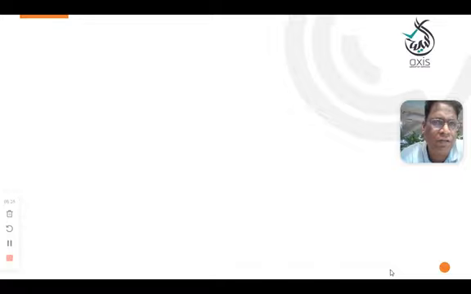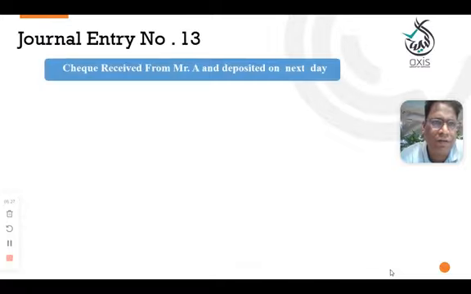Come to the next general entry number 13. Here check received from Mr. A and deposited into the bank on next day. Meaning today the check came from Mr. A, we received the check, but did not deposit today, deposited some other day. Next day means not only tomorrow, that will be next day means maybe day after tomorrow or next week, after 15 days, based upon the check date.